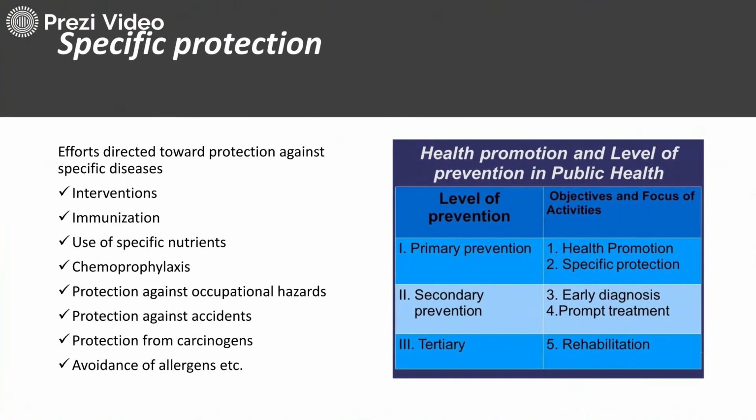Now moving on to the specific protection. Now again, health promotion requires the specific protection. So it talks about the early diagnosis and specific protection techniques, like if in primary prevention we follow certain specific protection techniques such as immunization programs, chemoprophylaxis, or protection against the occupational hazards, protection against the accidents, protection from carcinogens, and avoidance of allergens, we can by far reduce the occurrence of the disease. So, specific protection along with the health promotion is a critical part of the primary prevention.